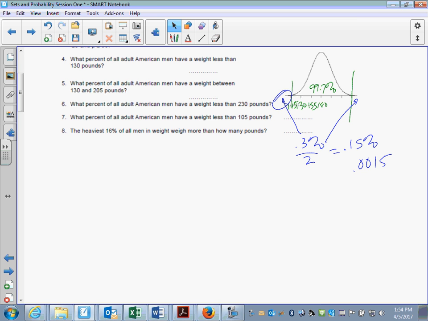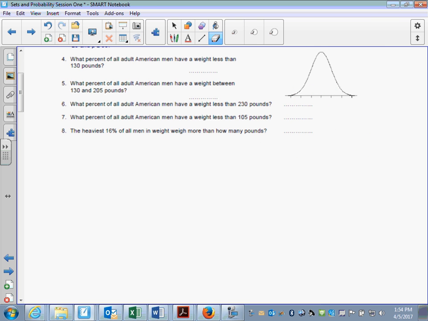Number 8, the heaviest 16% of all men in weight weigh more than how many pounds? All right, let's get rid of this again. Now, first of all, where is the top 16%? Well, if we start at the middle, we know there's 50% to the left of the middle and 50% to the right.